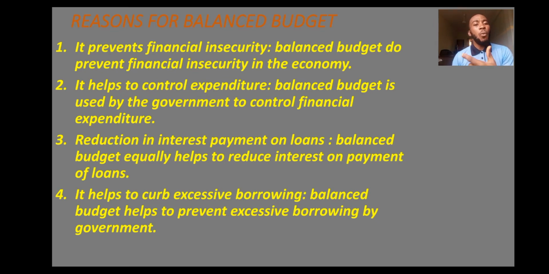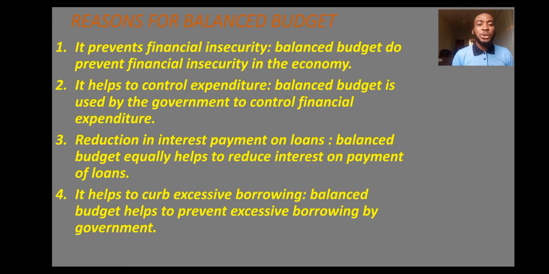The government uses what we call a balanced budget. Both of them are equal. You weigh both of them, so the revenue is equivalent to the expenditure. So it helps the government to avoid too much spending. Even if there's too much spending, the income will still back it up, because both are equal. So it controls expenditure. That is what the point is talking about.